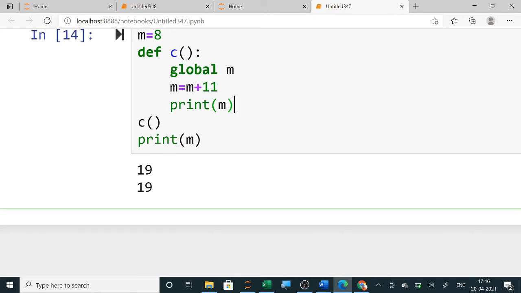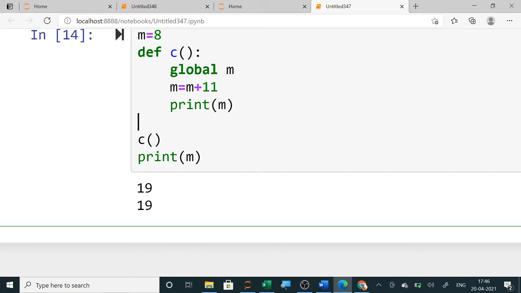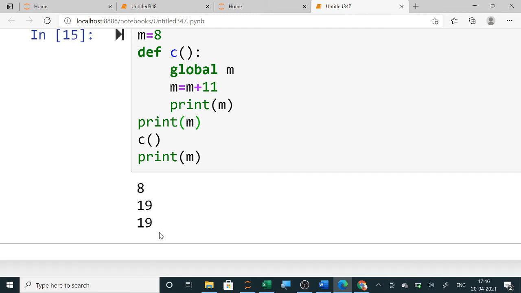But if you print m before calling C, the first print will print 8, and the second one will print 19, and outside also the new value of m will be 19. So it will be 8, 19, 19. So this is the main difference between global and local variable.